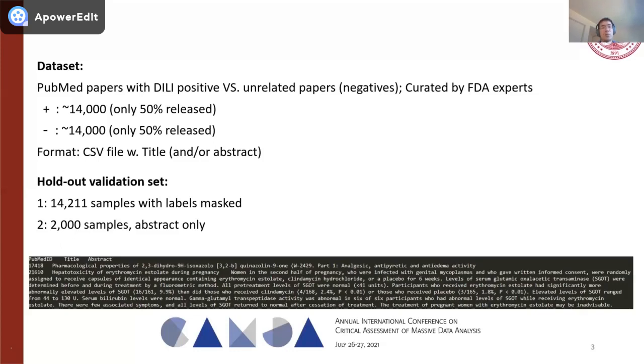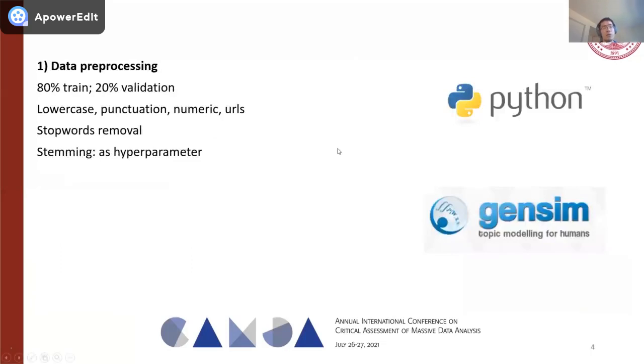Here I show a brief snapshot of an example of the CSV files and the example cases. It includes the PubMed ID, the title, and the abstract related to each publication. As you can see, they come in free text format with all the punctuation and different words. To begin with, we first preprocess the data.